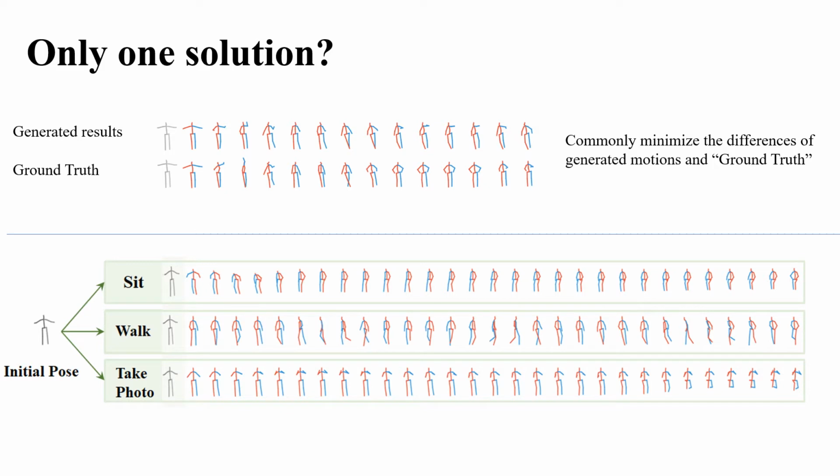Another question is about the uncertainty of motion synthesis. To provide plausible generation results, many methods are focused on minimizing the reconstruction error between the ground truth and generated motion sequences, while less considering motion diversity, which is also significant for realistic generation. For instance, as we can see in the bottom figure, given the same initial pose, one can perform in different ways in the future based on their intention. The diversity may be larger when generating long sequences.